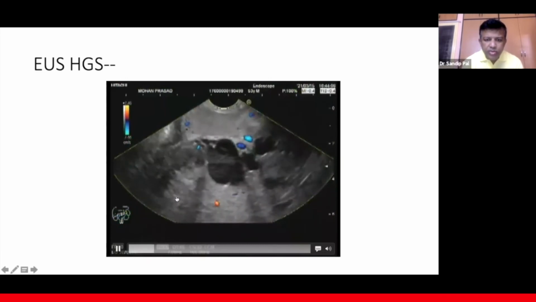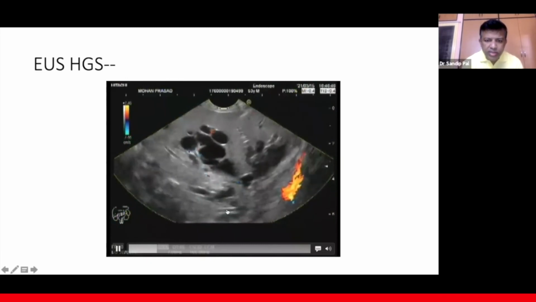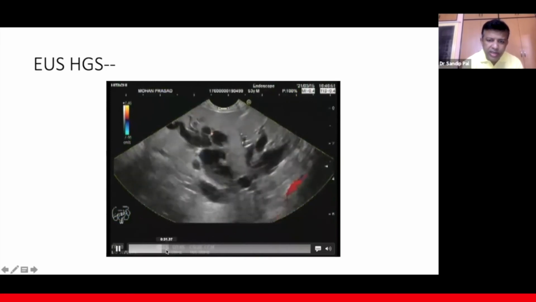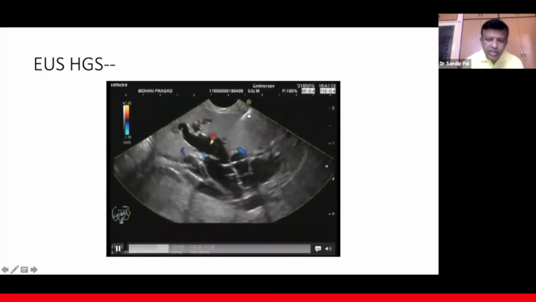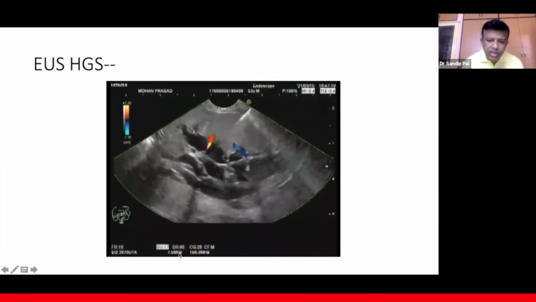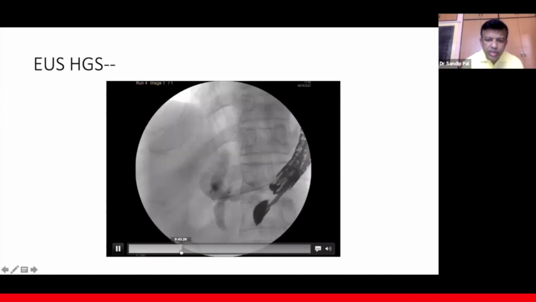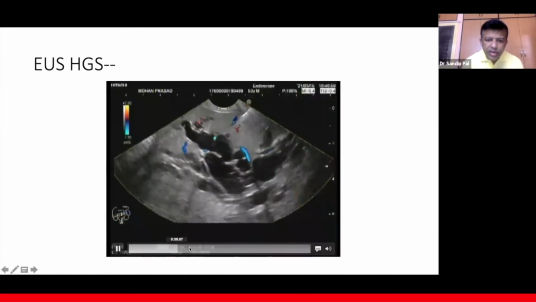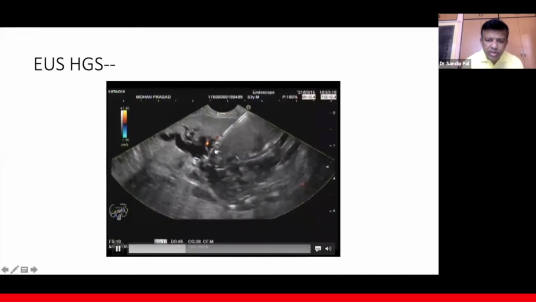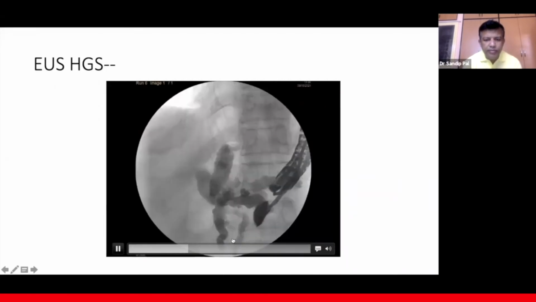So once you get this type of duct, it becomes easy. It's not a difficult task because the ducts are very dilated here. You can see my needle is coming through this position, and we'll try to puncture this duct. Once you gain access to the duct, you do a cholangiogram. See the cholangiogram, the ducts are hugely dilated.